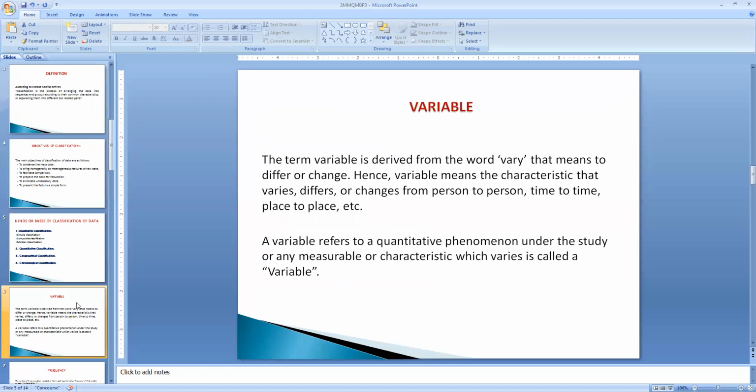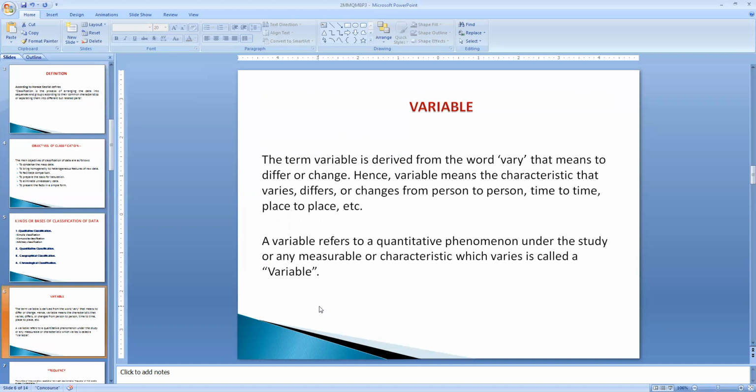After the basis of classification, we come across some terms which are necessary to understand for statistical calculation. Let us go one by one. The first is called variables. Whatever characteristic features or data or facts are measured in terms of numbers are called variables.